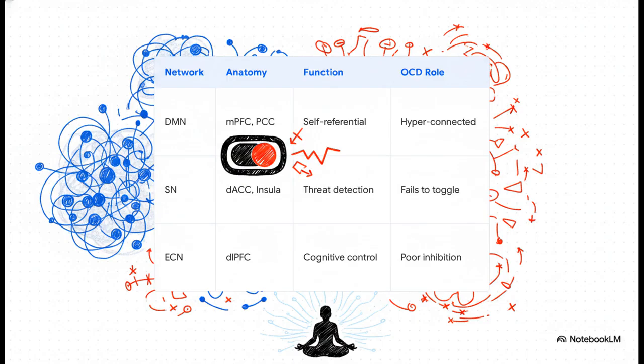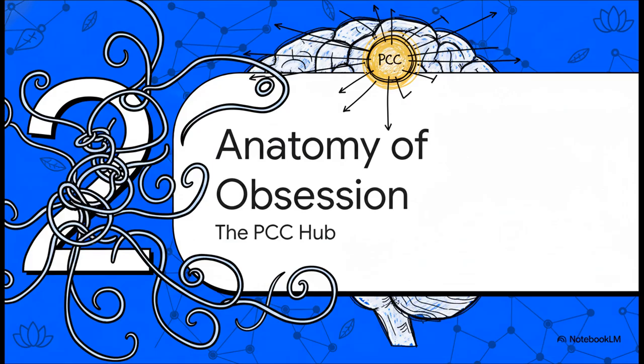The patient gets locked into a hyperconnected DMN state, so internal, obsessive thoughts are processed with the absolutely terrifying vividness of a real external threat. Section 2. The anatomy of obsession, specifically the posterior cingulate cortex.